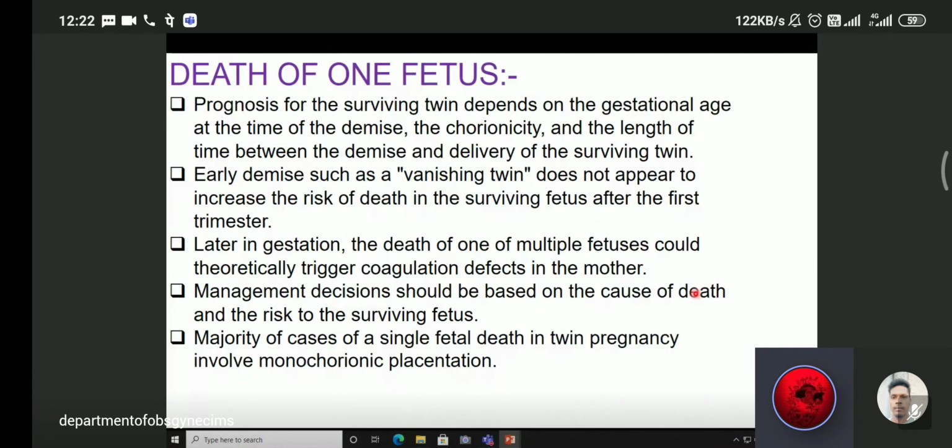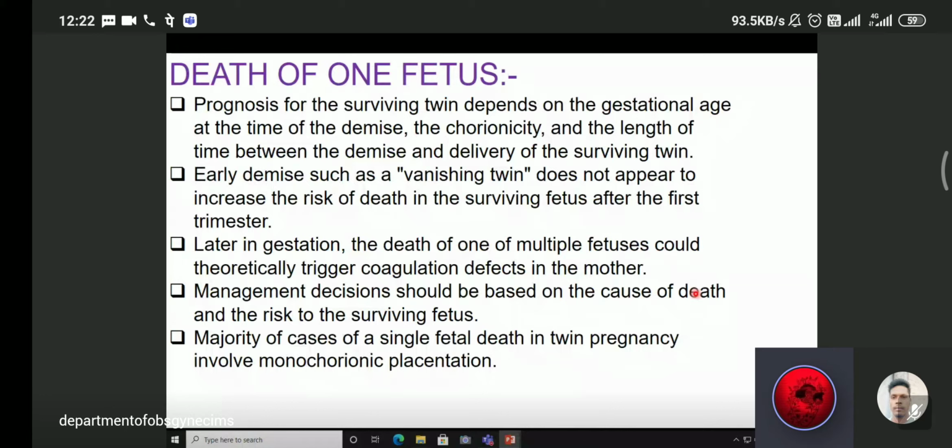Death of one fetus can occur. Sometimes the prognosis of the surviving twin depends on the gestational age at the time of demise. And sonographically, you can find that one fetus is alive and the other is dead. So what will we do? In chorionicity, the length of time between the demise and the delivery of the surviving twin is very important.